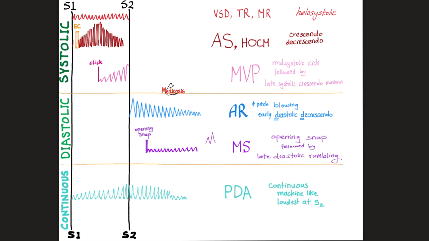S1 is here, S2 is there. Between S1 and S2, this is systole. Between S2 and the next S1, this is diastole. As you see, aortic regurg is a diastolic decrescendo murmur. It is a high-pitched murmur. It is a blowing murmur. And it's early diastolic. It starts from the beginning of the dub. Unlike the murmur of mitral stenosis, which does not start early in diastole.